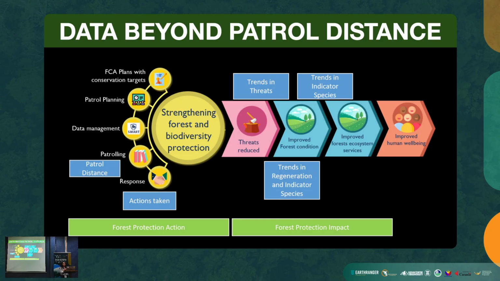So beyond patrol distance, forest protection data provides deeper insights into the effectiveness of our conservation efforts. By analyzing trends in threats, regeneration, and indicator species, we can better assess forest condition, ecosystem services, and the well-being of communities that depend on them. This infographic shows that forest patrols are not only about measuring actions taken, but also about understanding their long-term impact on forest and biodiversity protection.